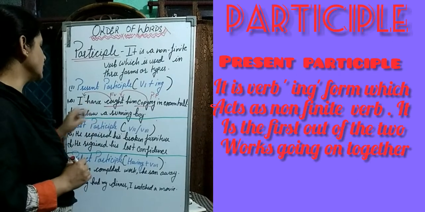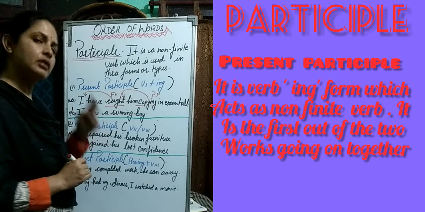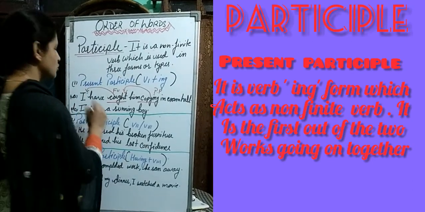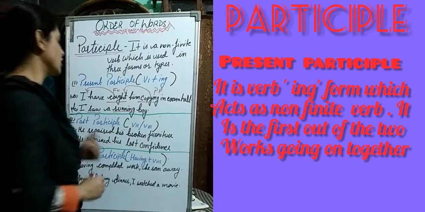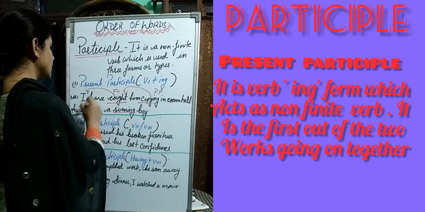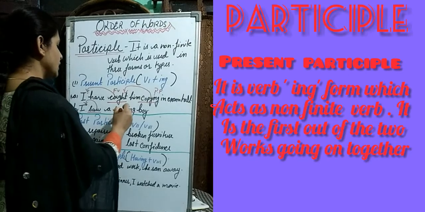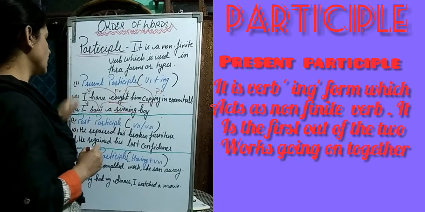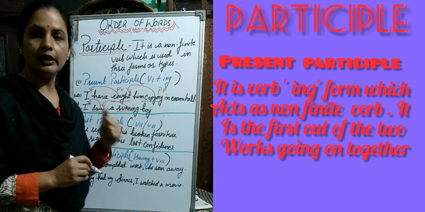Now second, I saw a running boy. Again here we have to just look for the two works. Saw is the first work, and running is the second work. Now see, I saw. Saw is directly connected with I, that is a finite verb. And running is directly connected with this saw. It is not connected with this subject. So this running is a non-finite verb.